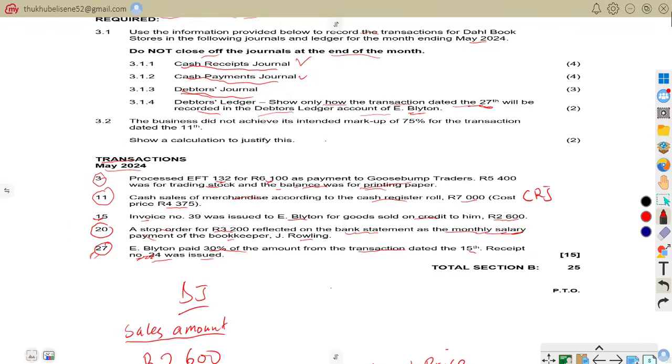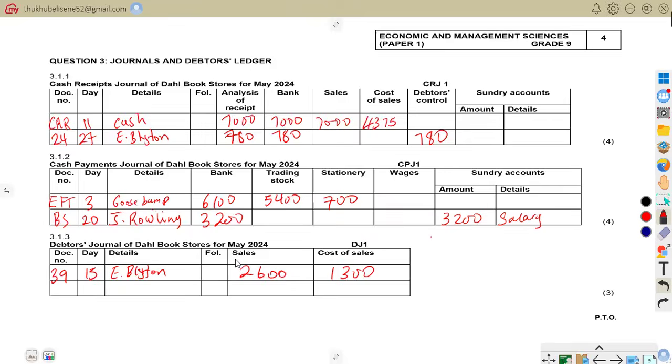So now we are to attend to that transaction. As it says, EB Balton paid 30% of the amount from the transaction dated 15th, and receipt number 24 was issued. So that is what you're going to work on. It means we are just going to take the amount from the cash receipt journal and we're done. So what you're going to do in 3.1.4, let us go to our answer book.